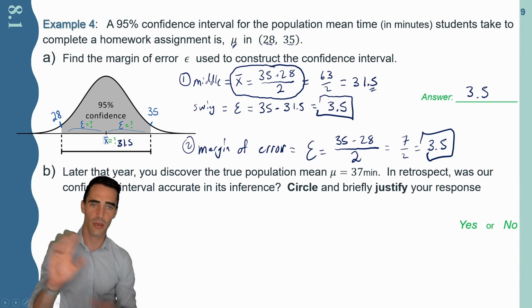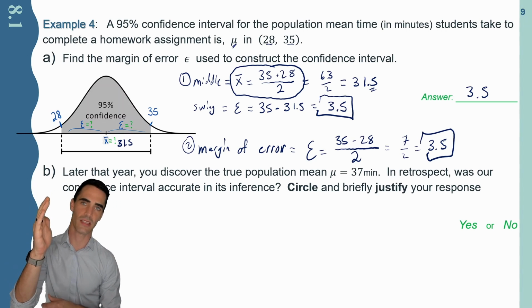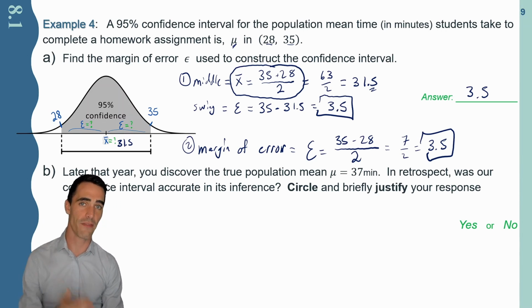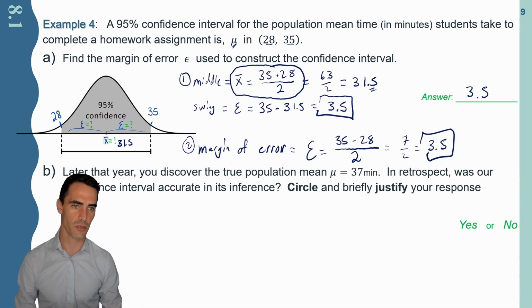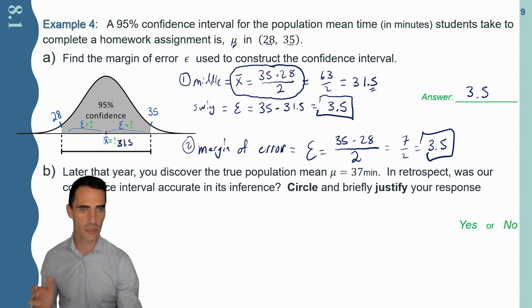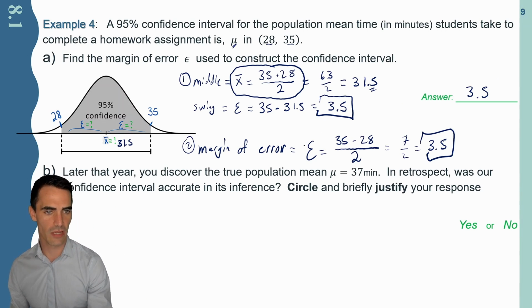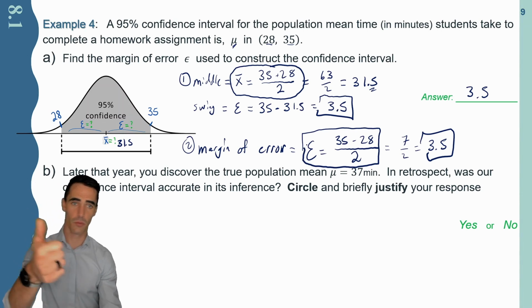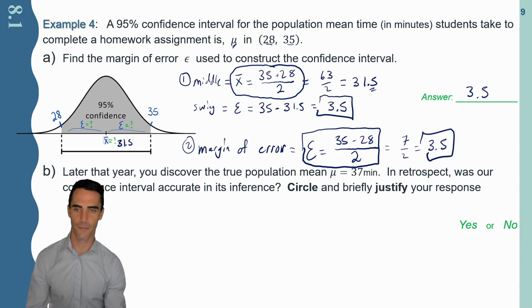So 2 ways to do it, but I think it's important to start with the first one because that's kind of the typical way, especially if you have the middle. It's much easier to simply subtract. But if you don't, you can subtract and divide by 2, and you'll get your margin of error. So these are the two nice formulas for extracting the information, the middle and the margin of error.